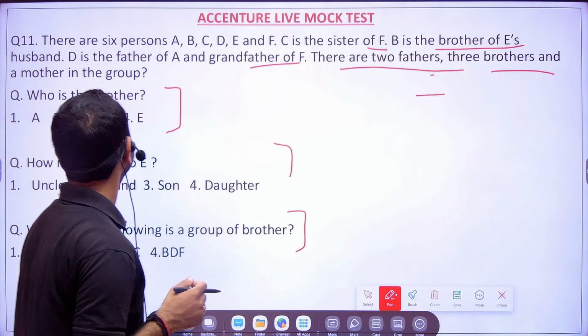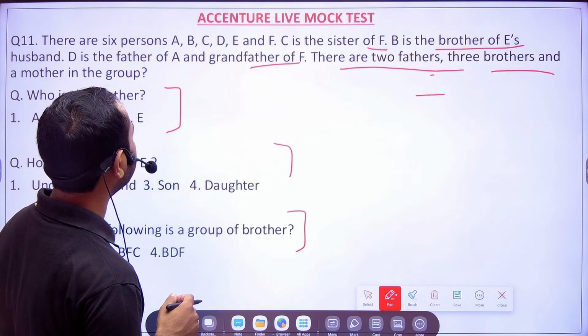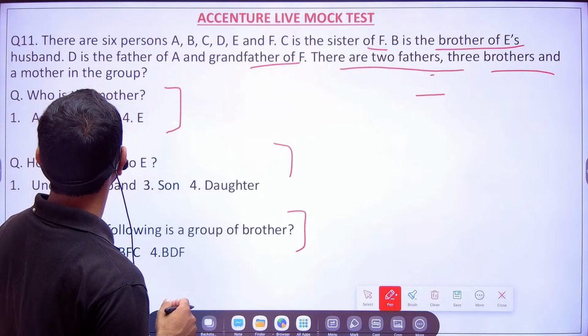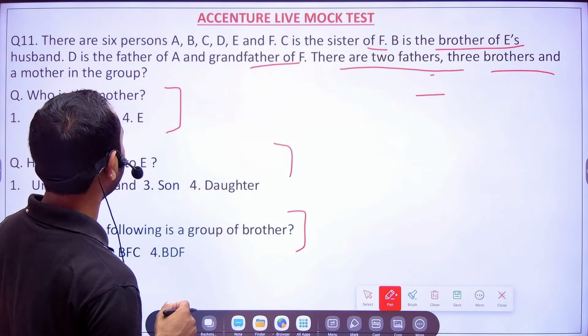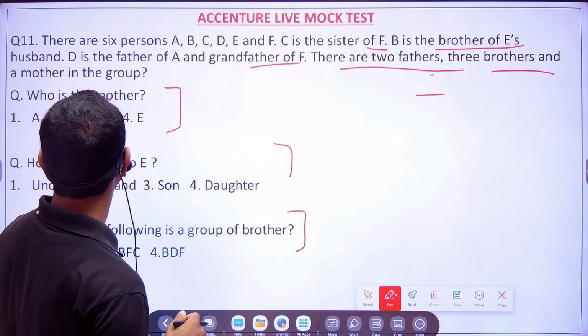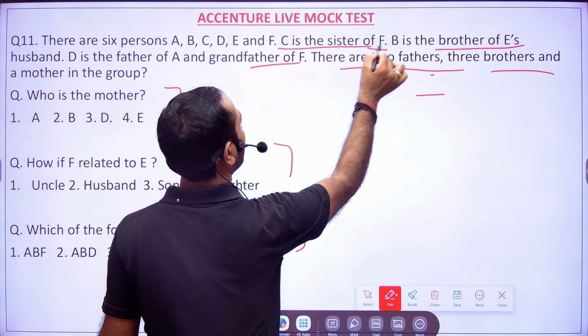So here, if you'll see, there are 6 persons A, B, C, D, E, F. C is a sister of F. B is a brother of E's husband. D is the father of A and grandfather of F. There are 2 fathers.